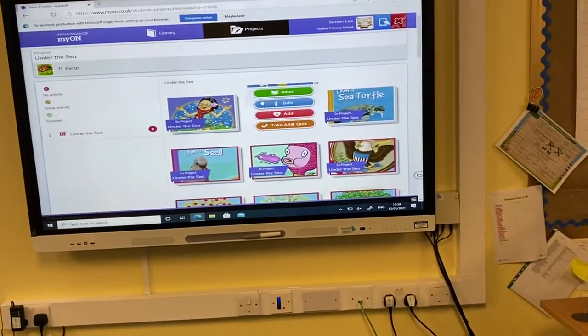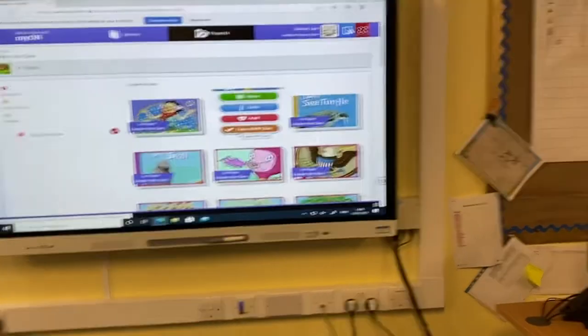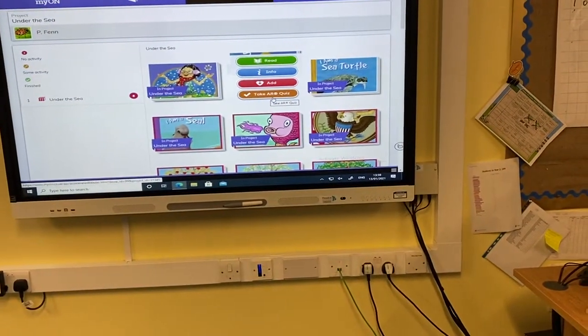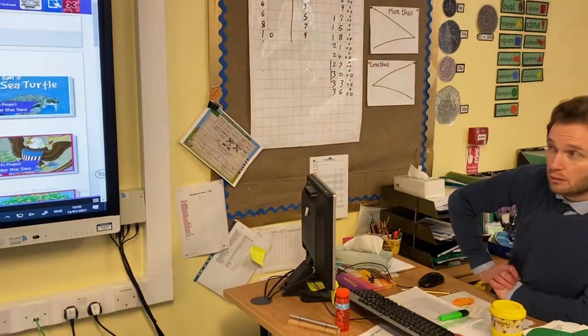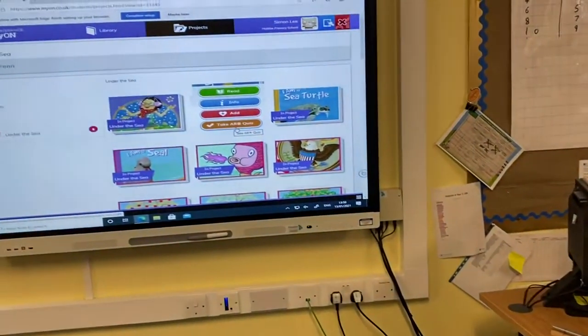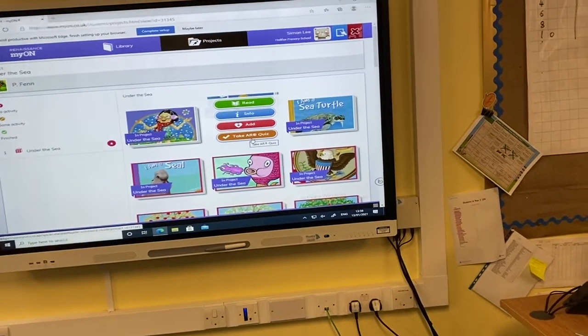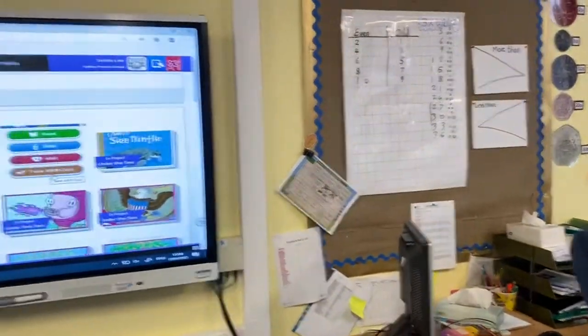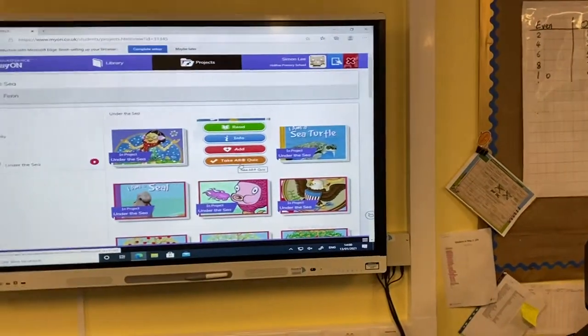And if you look at them, some of them might say take AR quiz. Okay, so that means when you've read the book, you can take a little quiz on it to see how many facts you remembered. Not all of the books have a quiz, but some of them do. And you will need to make sure that you read the book before you do the quiz, otherwise you won't be able to do the quiz. It's not like a general knowledge quiz. The questions are all about the book you've read.